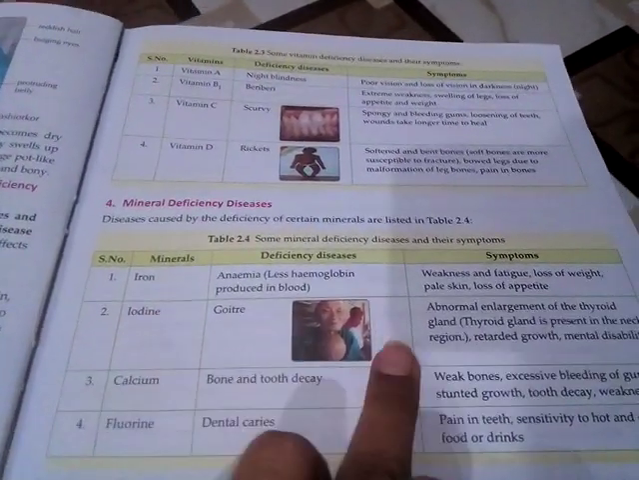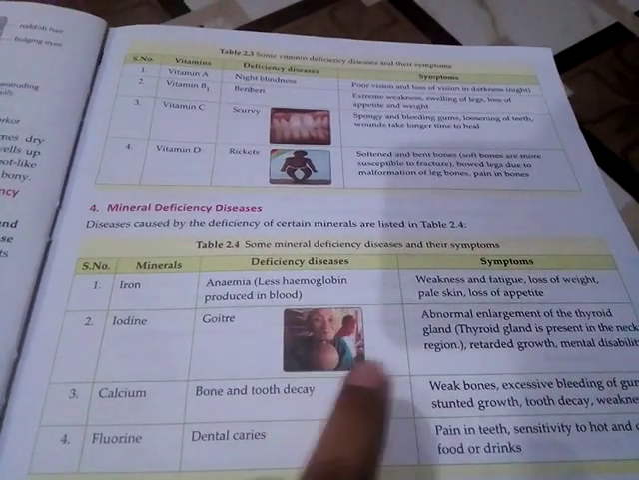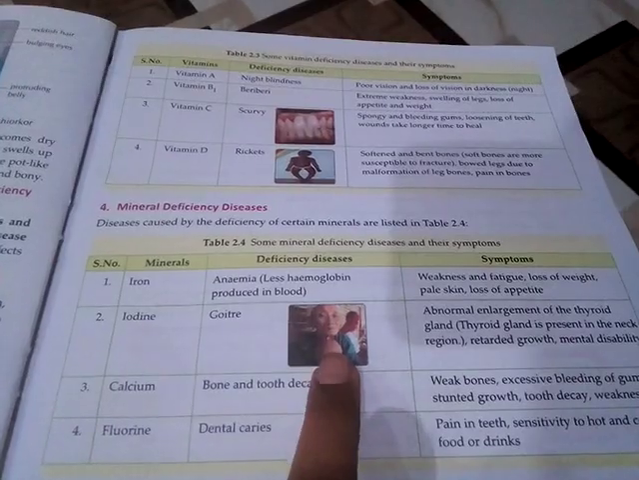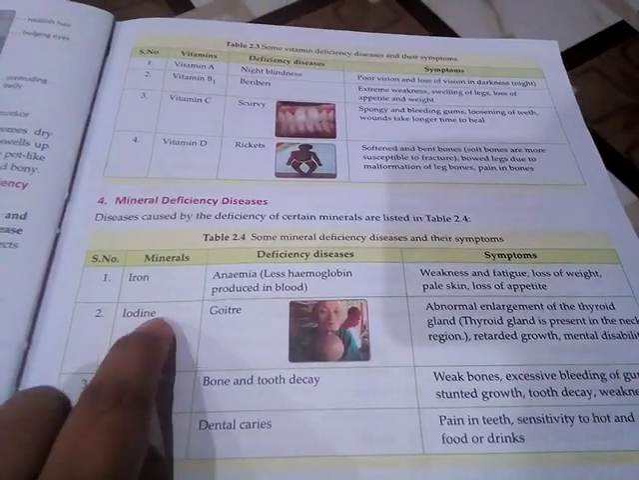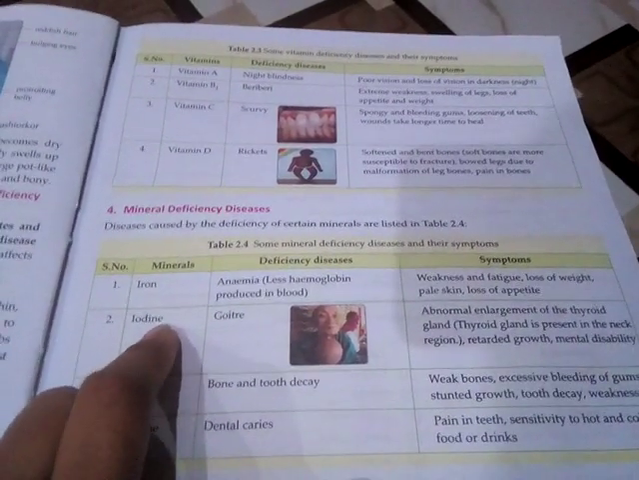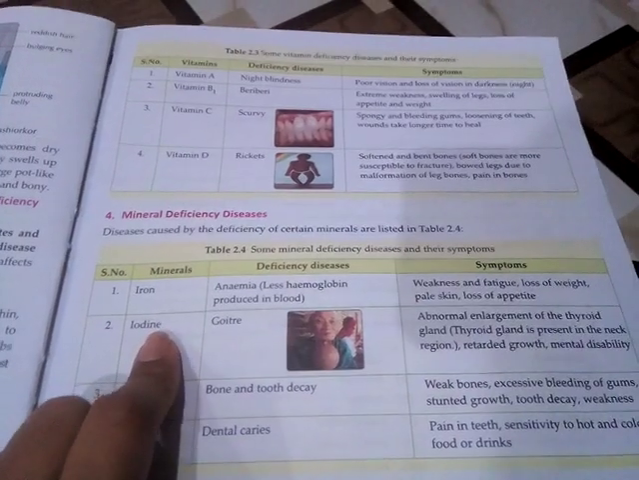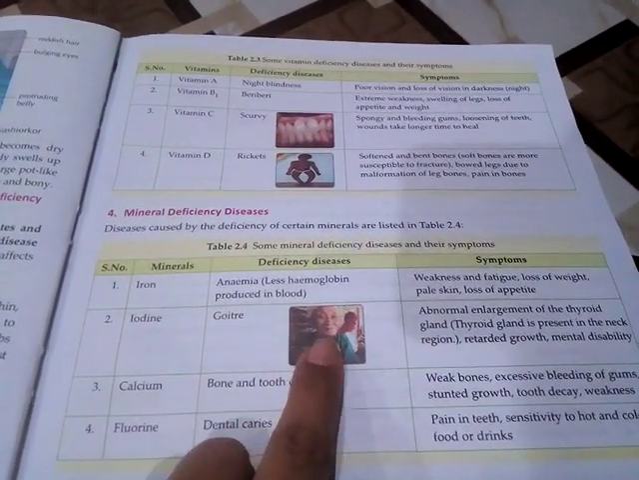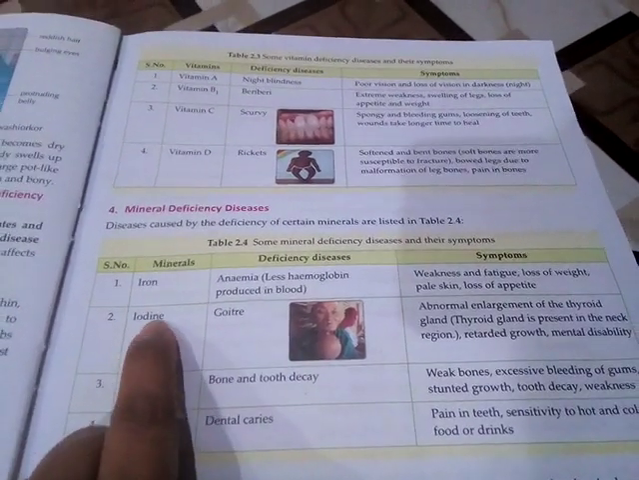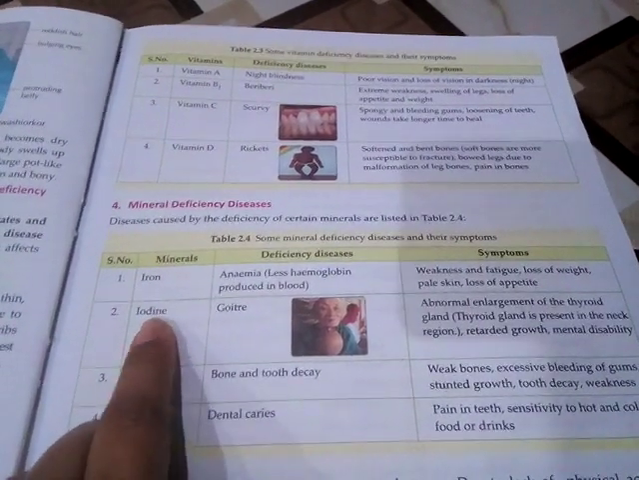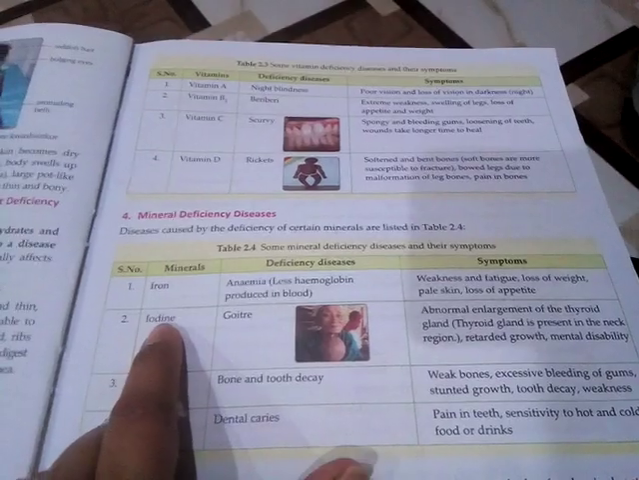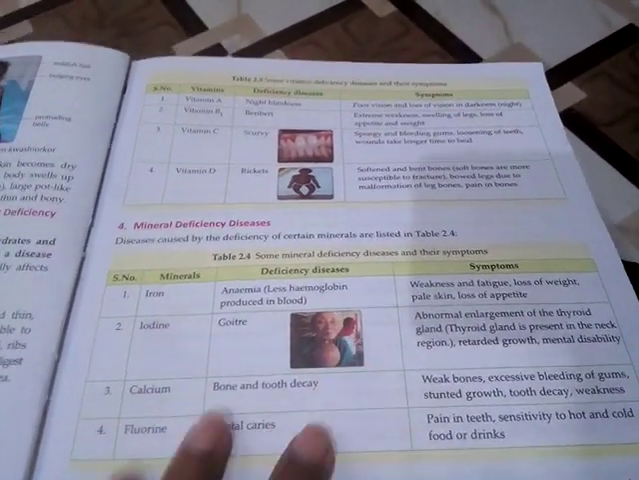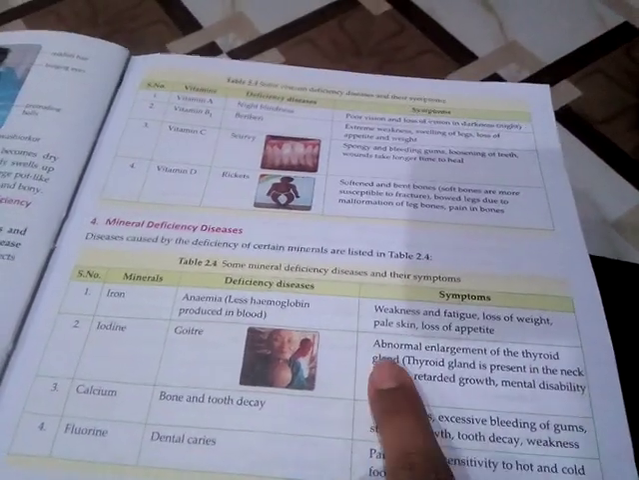Next one is iodine. See, you can see this goiter in the neck region of this lady. So if we are not taking proper iodine in our diet, the person can suffer from this disease. A very small amount is required in our daily diet, and we can take this in through salt. So what are the symptoms?